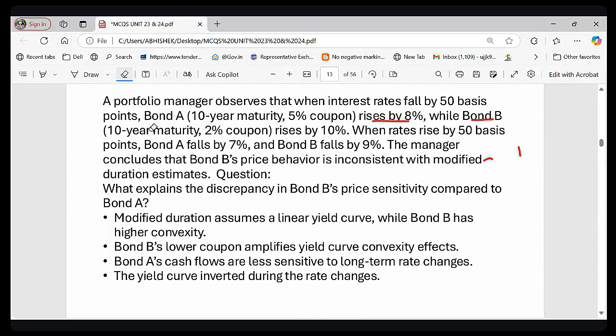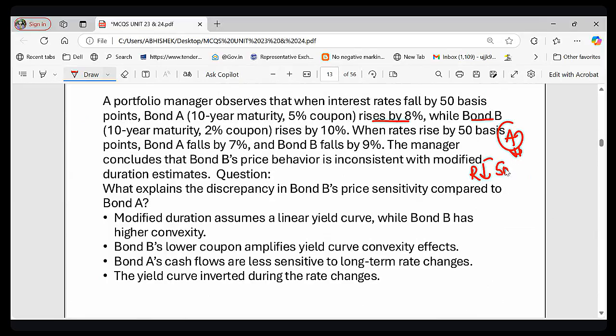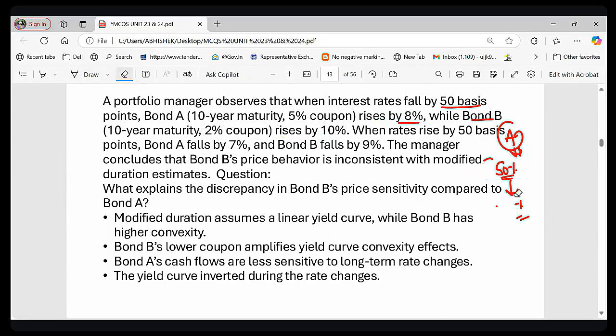Try to understand what is happening here for bond A. Let me explain it. If interest rate fall by 50 basis point, price rise by 8%, right? यदि बॉन्ड ए का इंटरेस्ट रेट 50 बेसिस पॉइंट से घट रहा है तो प्राइस 8% बढ़ रहा है. For bond B, if interest rate fall by 50 basis point, price rise by 10%. So that is what is happening. अब मान लीजिए कि इंटरेस्ट रेट जो है अभी बढ़ रहा था, अब इंटरेस्ट रेट मान लीजिए घट रहा है.